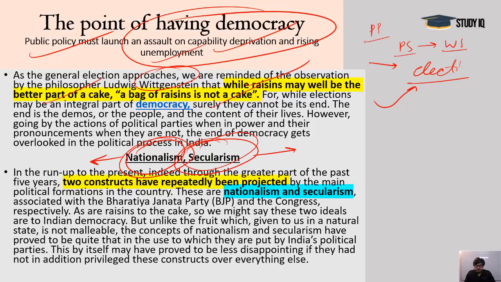All this information is crucial for these people, but we are not questioning those topics. So the whole debate has been given to us as the ultimate topics, that nationalism is all about democracy, secularism is all about democracy. And anyhow, these things are suiting these political parties, who are at gain.